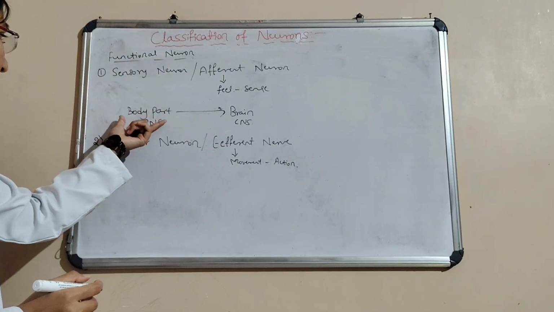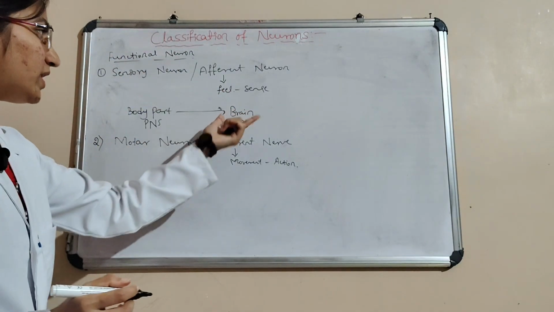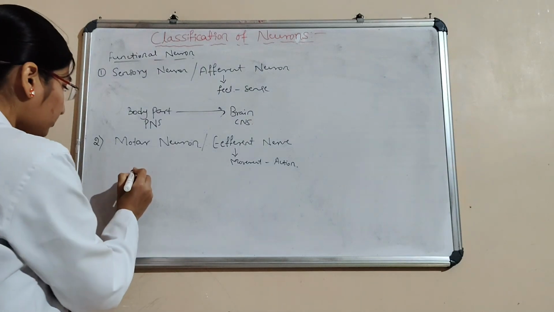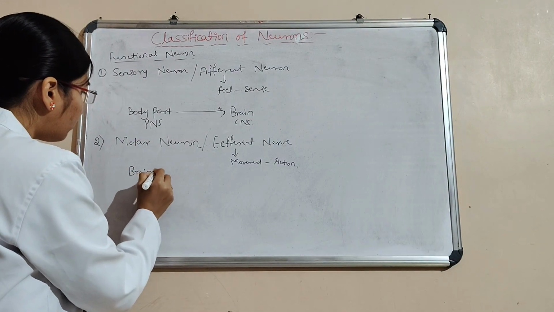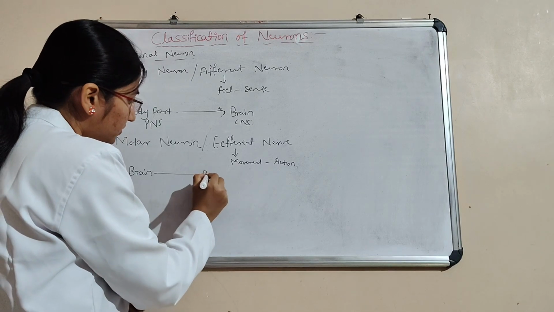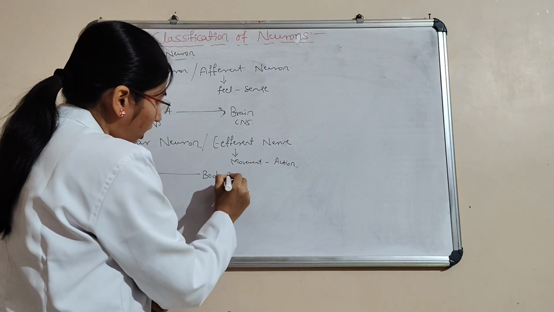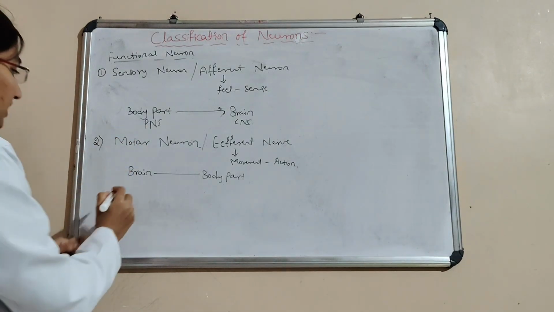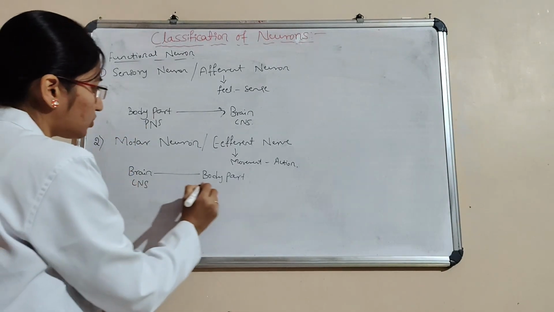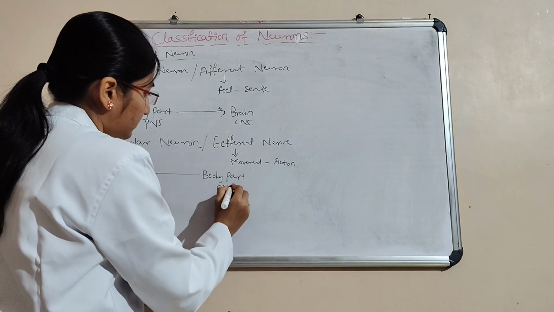Here what happens? From the body part to the brain, and then again the response goes from the brain to the body part. That is from the CNS to the PNS.